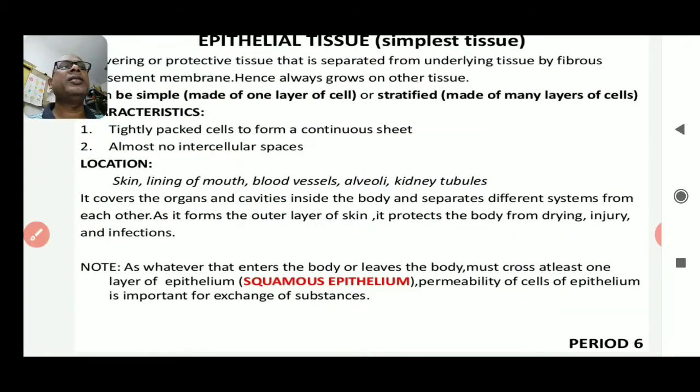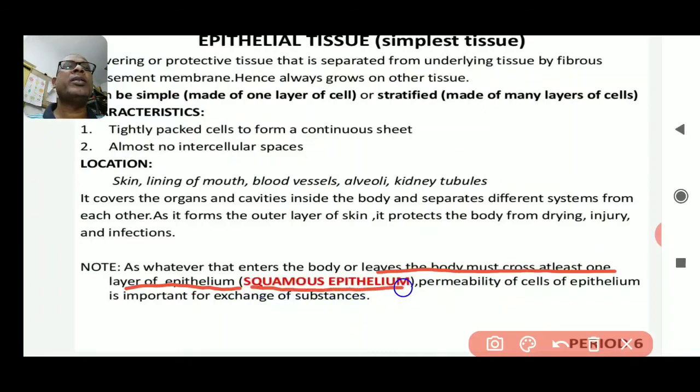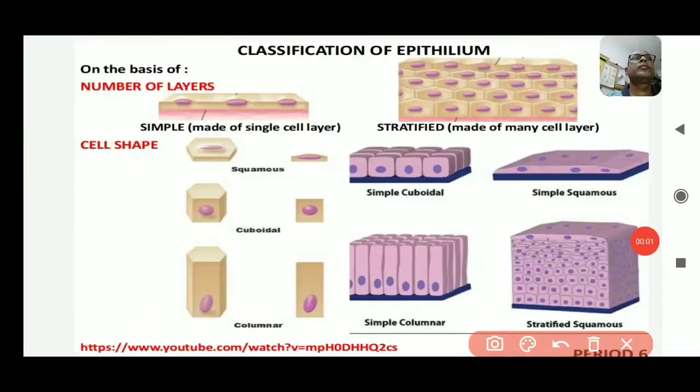Whatever enters the body must cross at least one layer of epithelium, that is squamous epithelium.